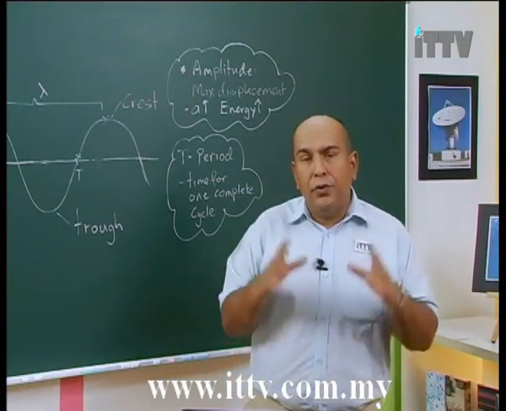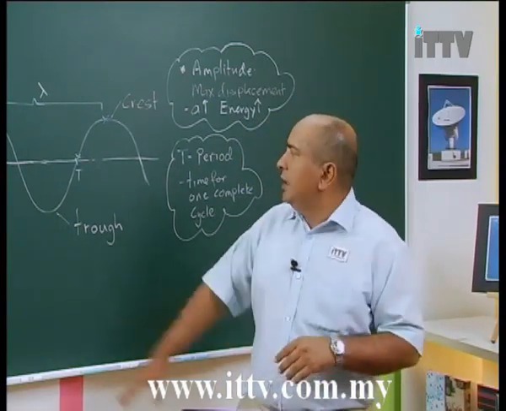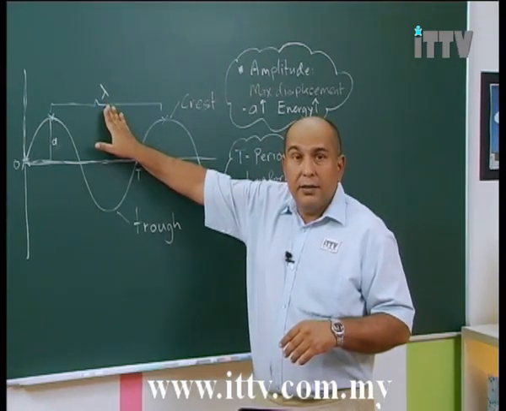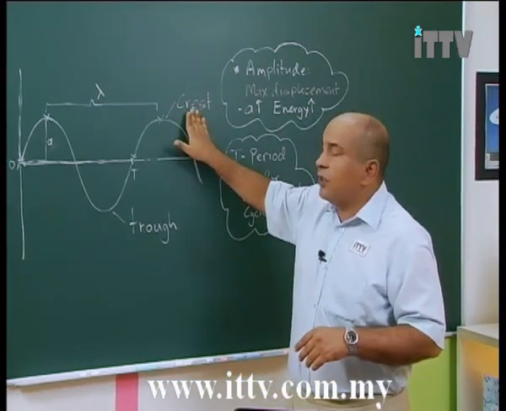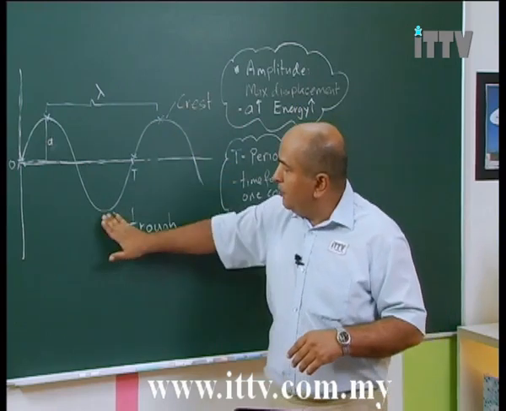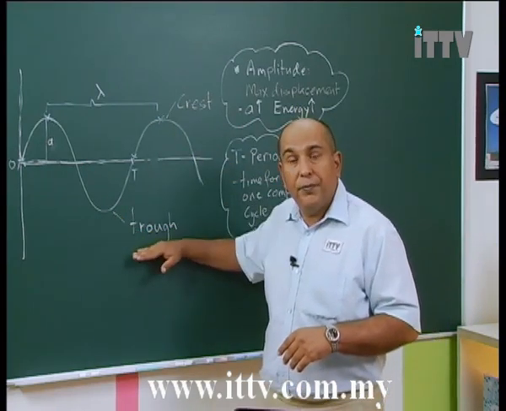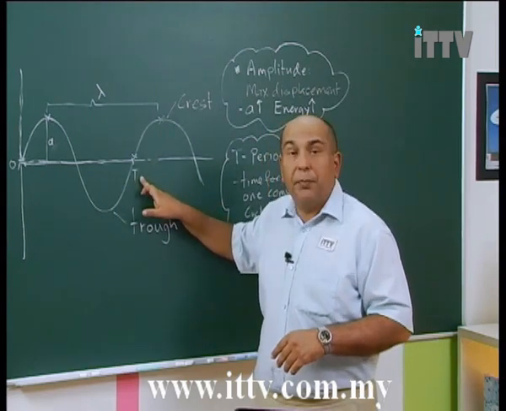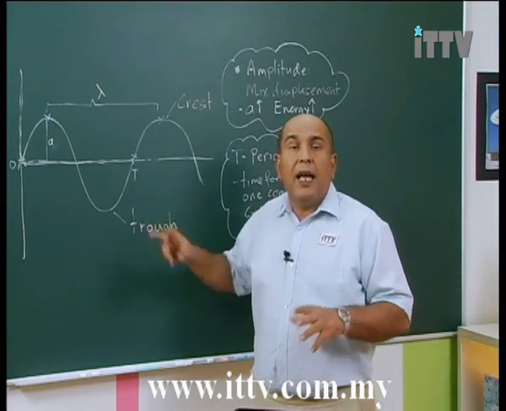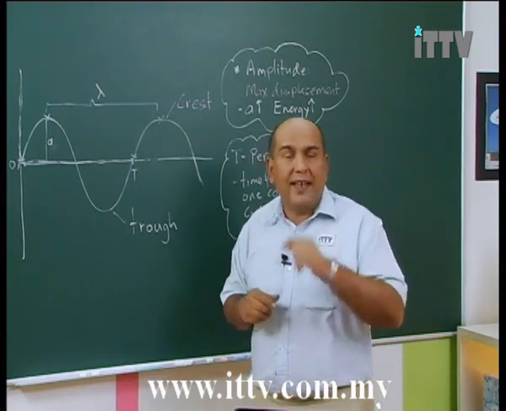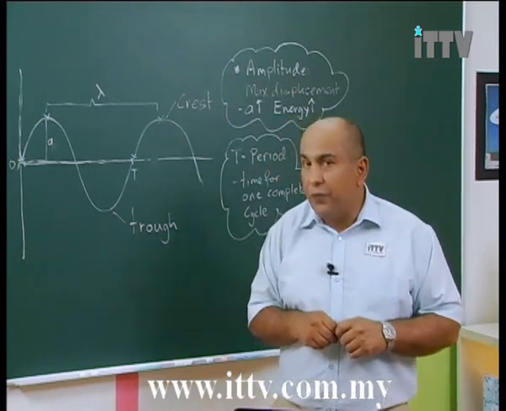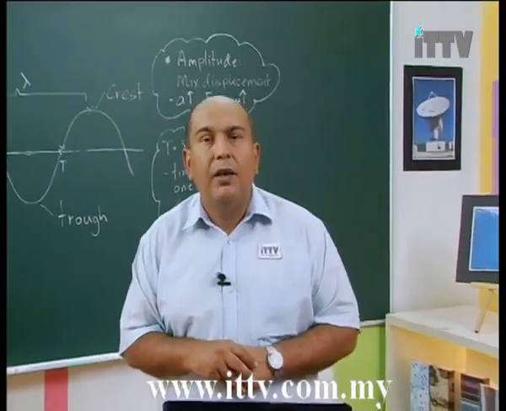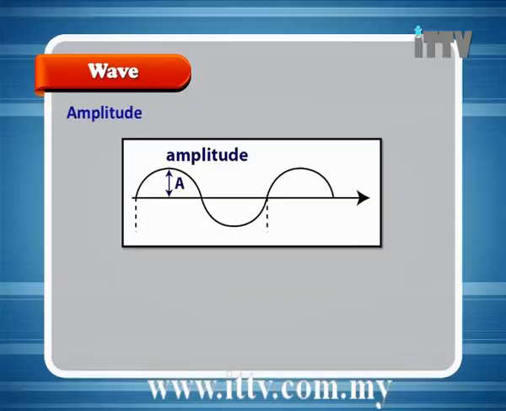Correct. So now that we understand the key things: amplitude, wavelength, the top of a wave is called a crest, the bottom of a wave is called a trough, the time for one complete cycle is known as the period, and the number of waves in 1 second represents your frequency. So these 4 are the key things that you need to remember for a wave.